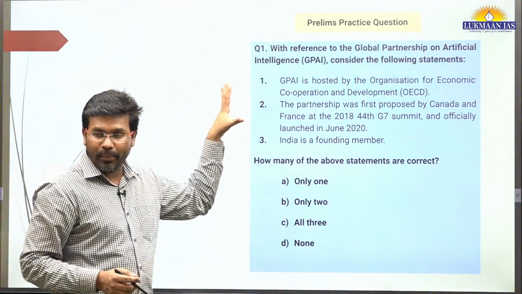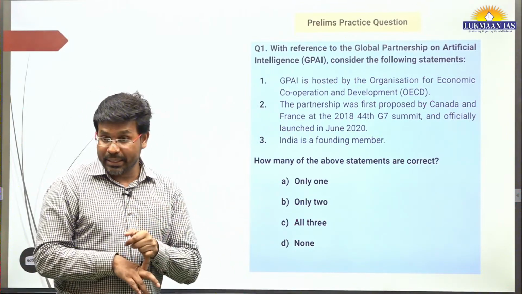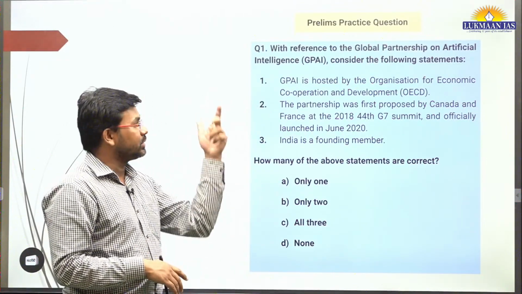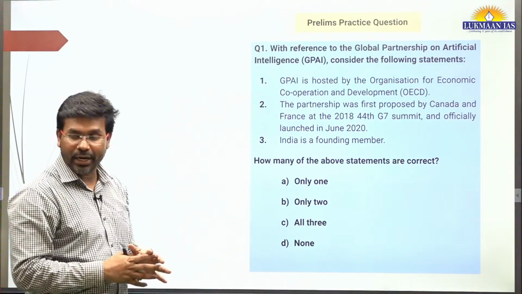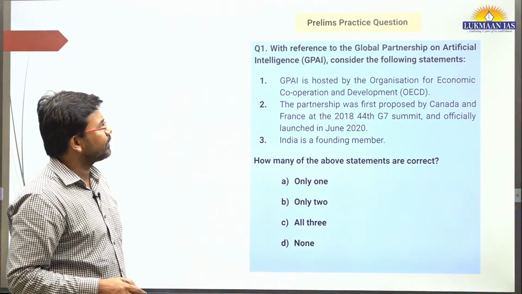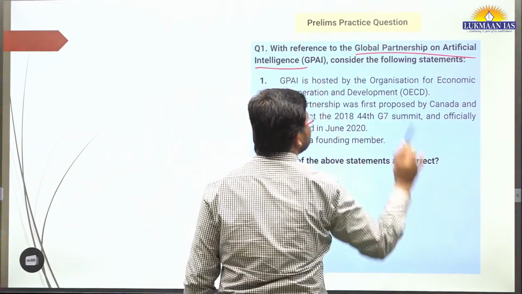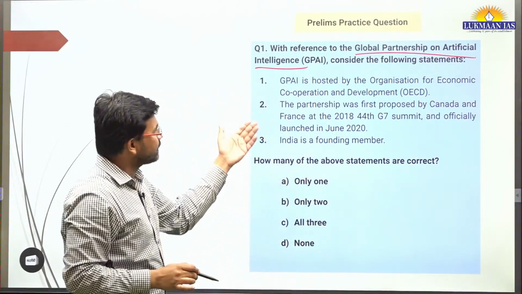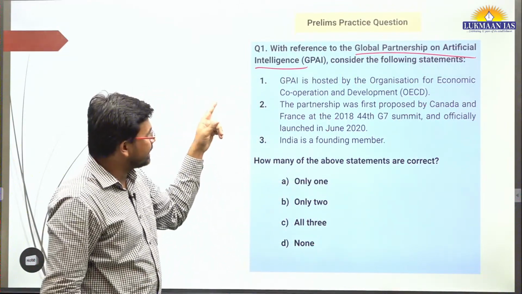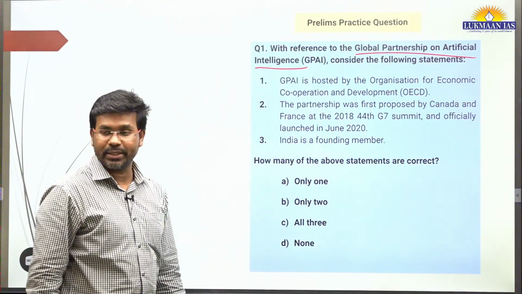Now, let us talk about this question. Through this question we are going to talk about how many member countries there are in GPAI, the Global Partnership for Artificial Intelligence, and understand more about it. It says, with reference to the Global Partnership on Artificial Intelligence, consider the following statements. They have given a few statements. One of the statements says, GPAI is hosted by the Organization for Economic Cooperation and Development.